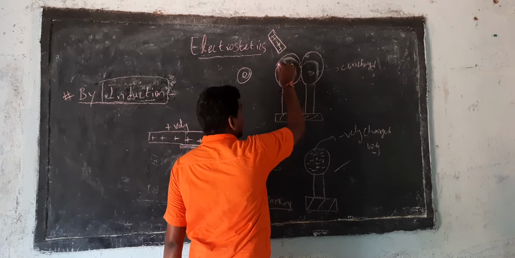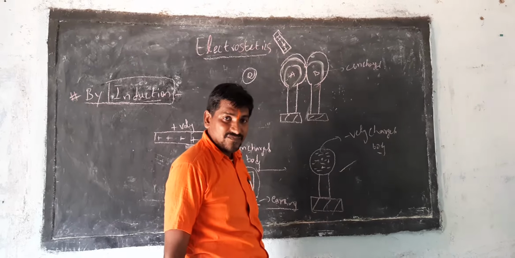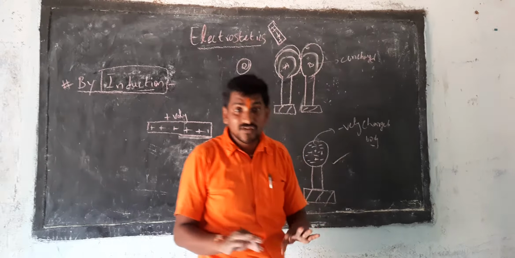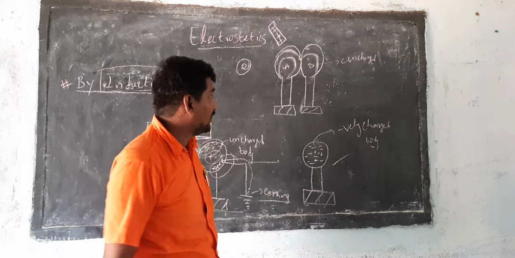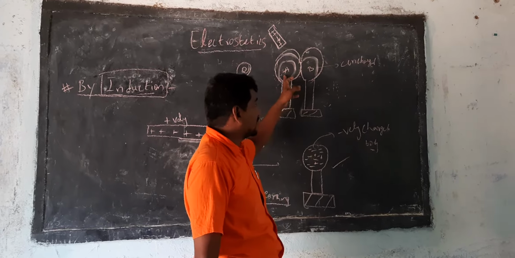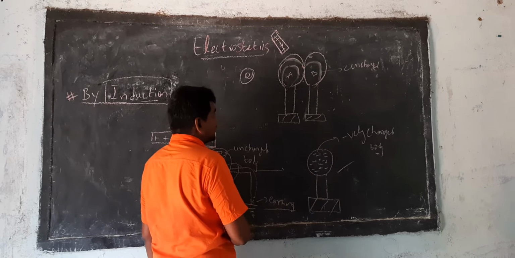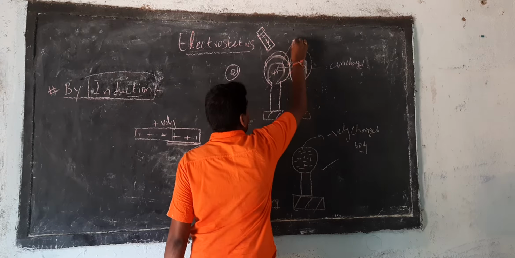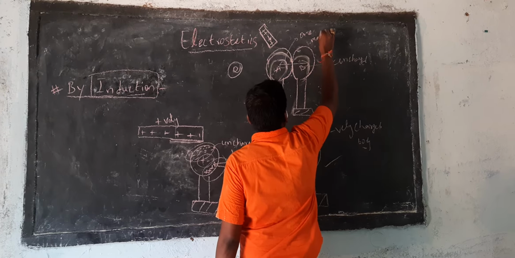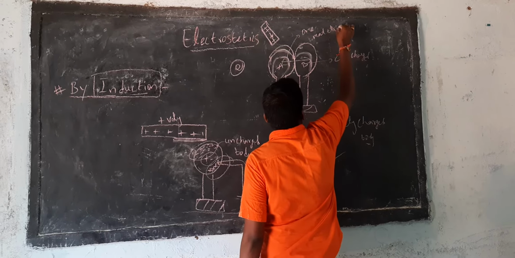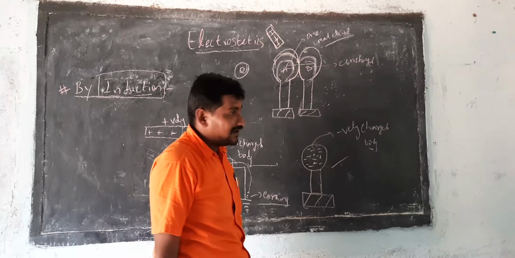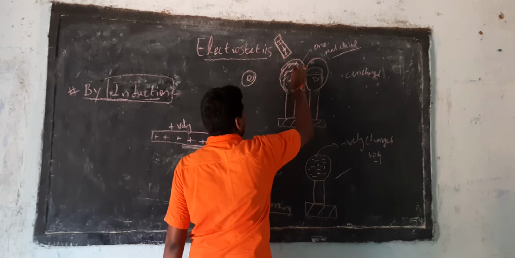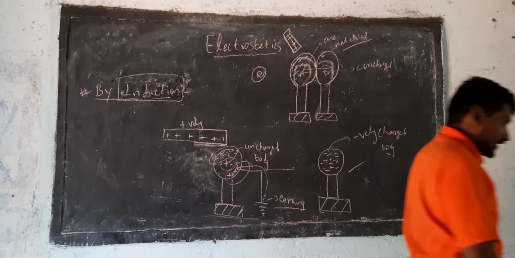Usually the electrons and protons get separated from each other. Then either only object A gets charged, or only object B gets charged, or both get charged. We have to see that. What will be the charge of A, and what will be the charge of B? Since they are in contact, they act as one material, like one total conductor. All the negative charges accumulate here, on the side near the charged body.